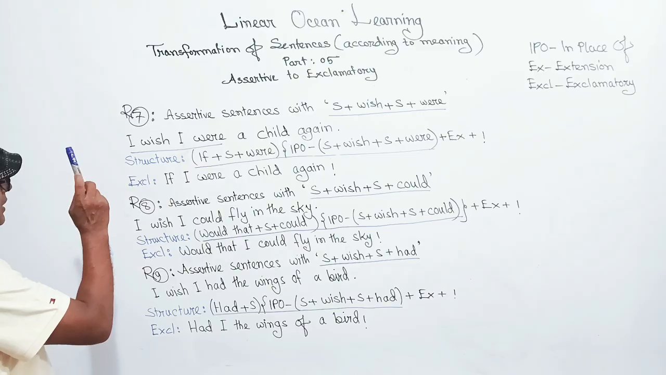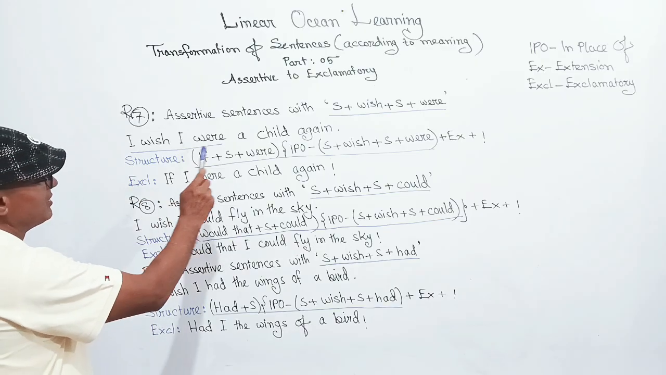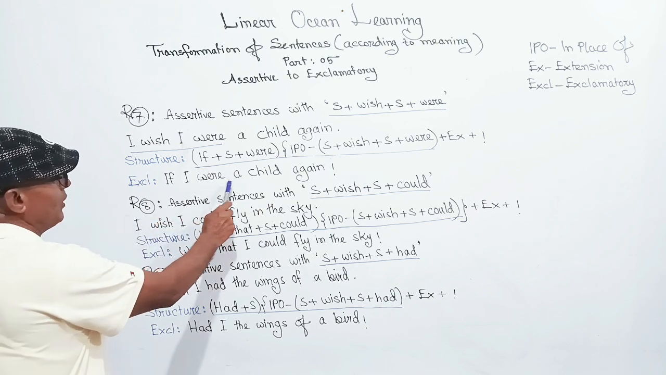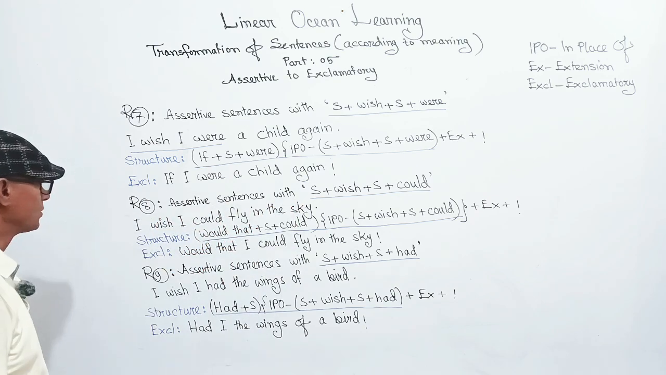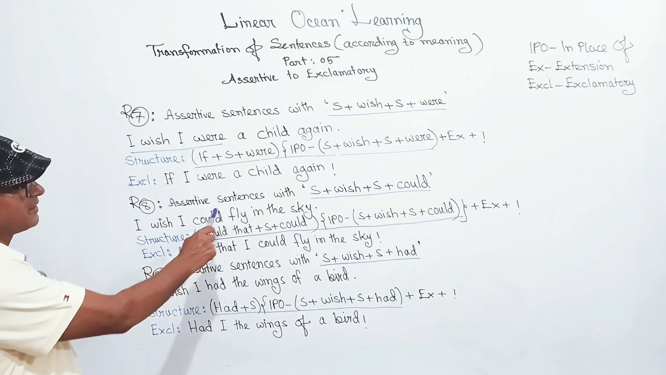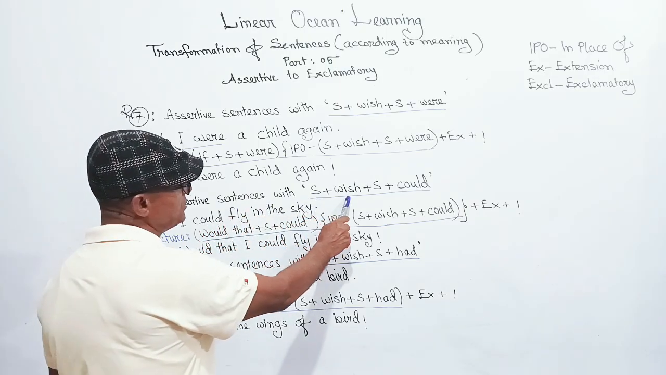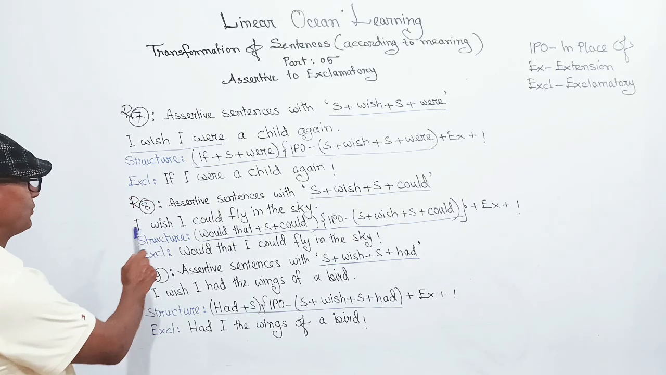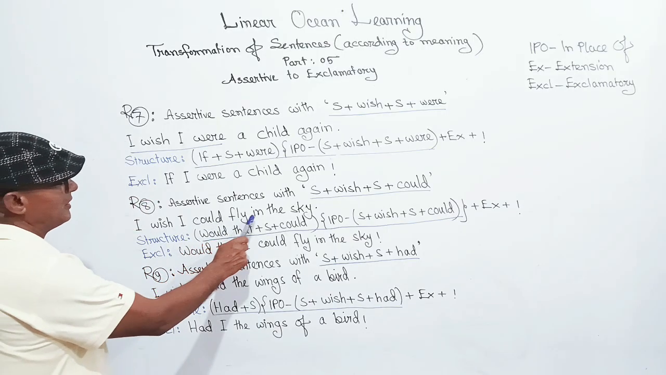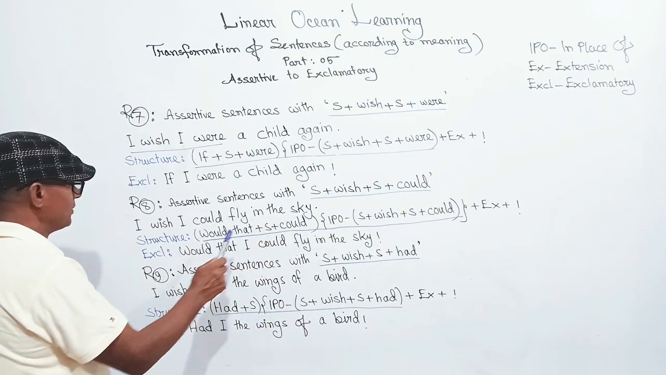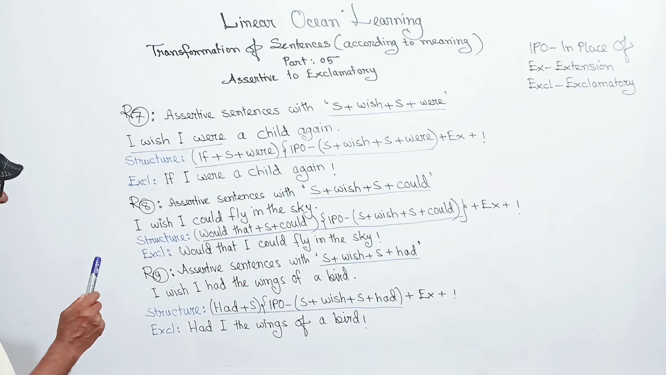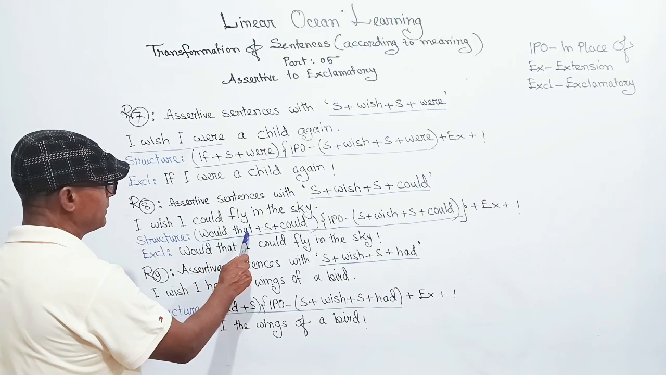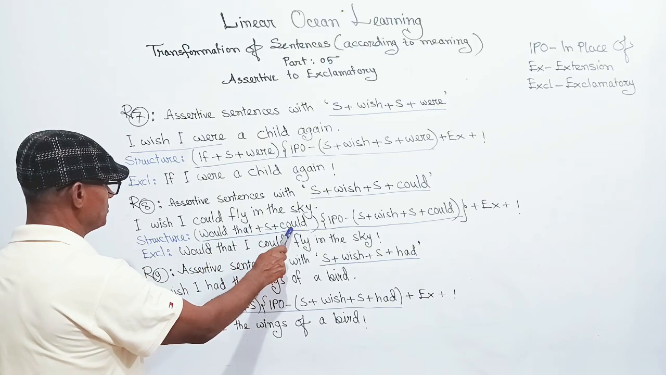Viewers, the assertive sentence is I wish I were a child again, and its exclamatory sentence is if I were a child again. Rule number 8: assertive sentences with subject plus wish plus subject plus could. Example: I wish I could fly in the sky. The structure to be followed to make it exclamatory is: would that plus subject plus could.